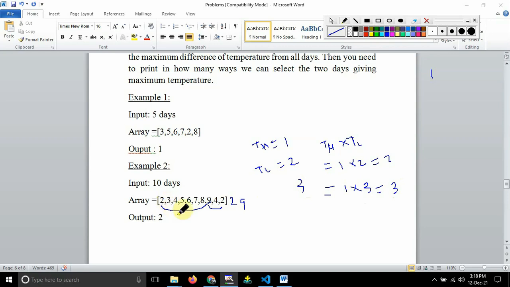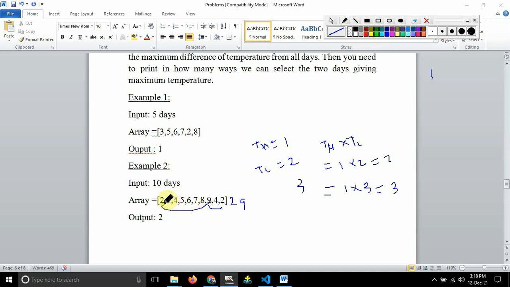Either you can select this 2 and this 9 one way, this 2 and this 9 second way. So this 9 and this 2 third way, this 9 and this 2 fourth way. After that, this 9 already we have. So that means we count how many times they are repeating.